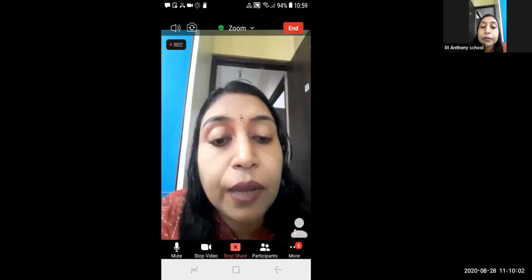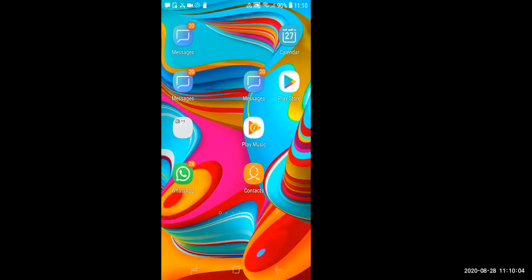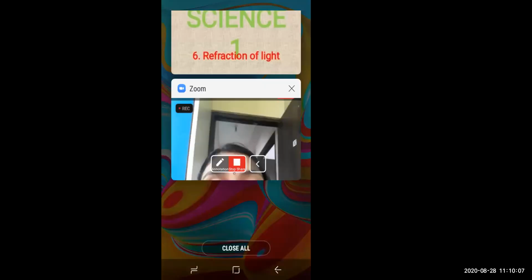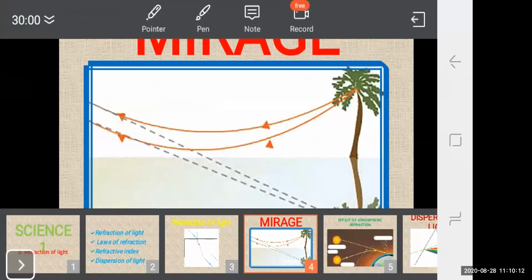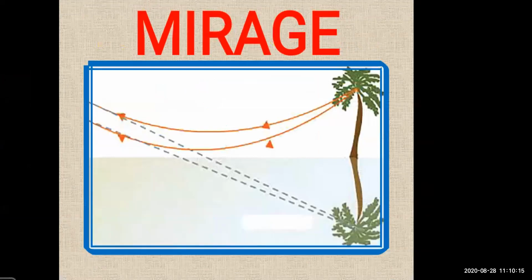Important topic, that is mirage. For this, I will share my screen with you, students. Okay. Now this is about mirage. Now what is this mirage? This is a new topic for you. You can observe that light rays coming from a distant object appear to be coming from the image of the object inside the ground. Look at the diagram over here.